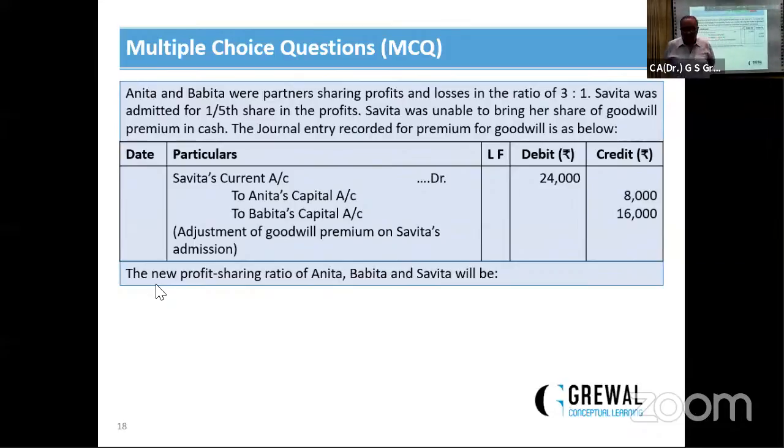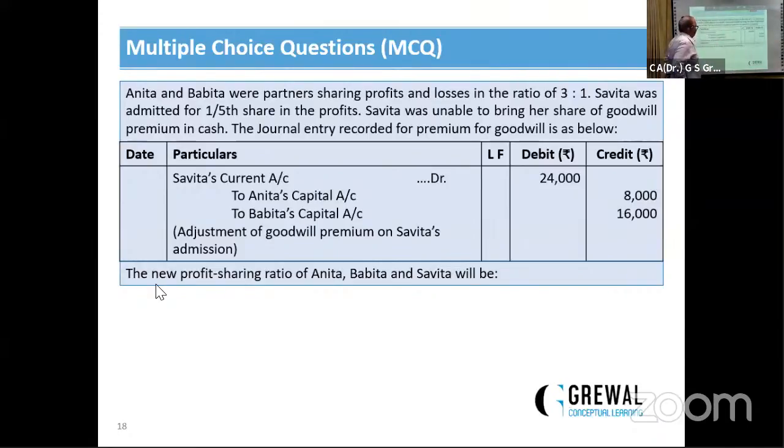Savita's current account is debited by 24,000. Anita's capital account is credited by 8,000. Babita's capital is credited 16,000. It means from this entry, it is very clear.